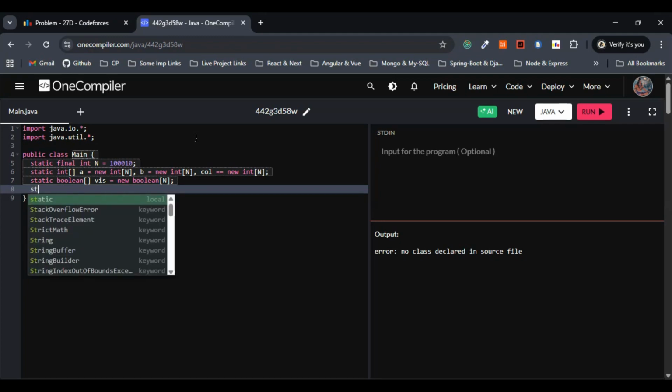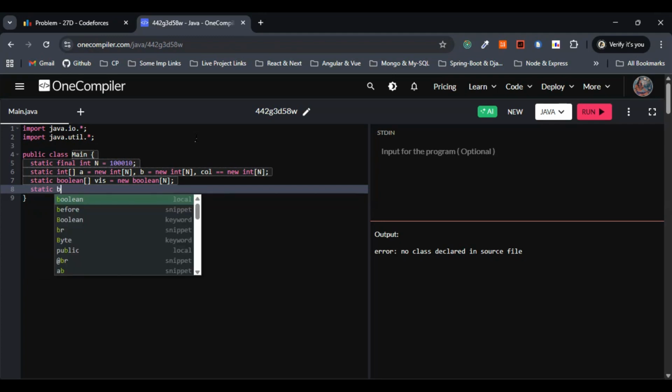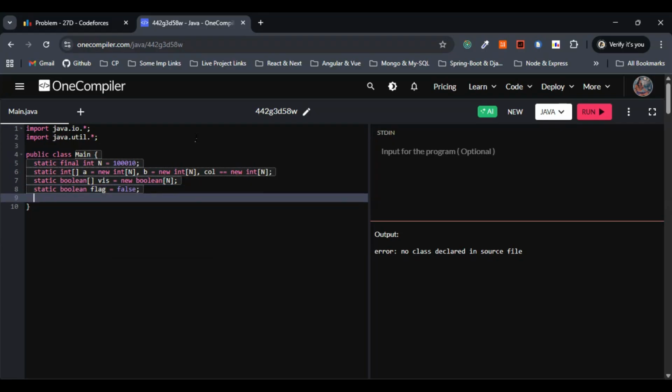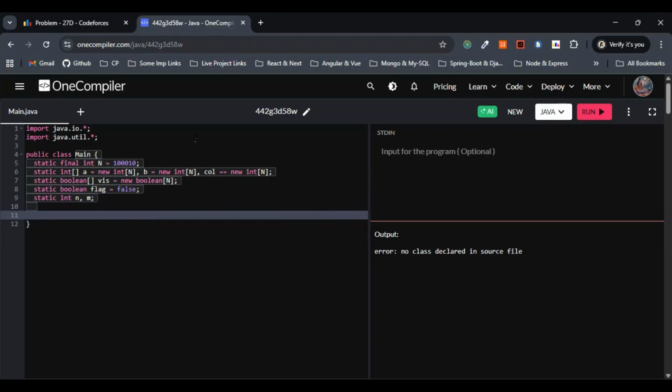So I'll go with static boolean flag, and initialize this one with false. Also, we have n cities and m number of new roads, so this is nothing but n and m that we have to initialize, respectively.